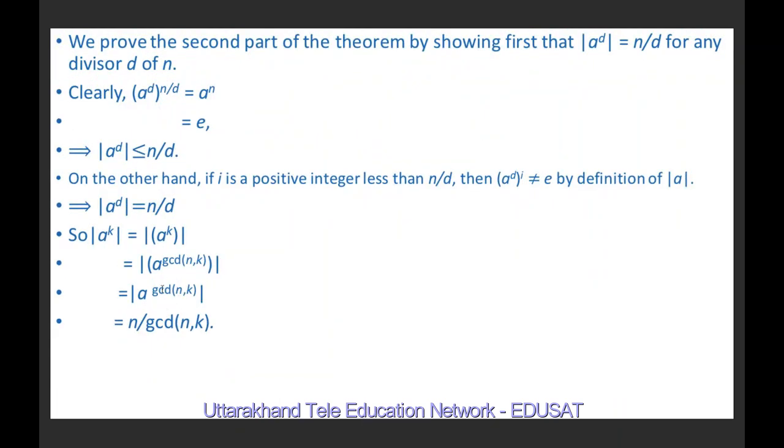Because the order of a cyclic group is equal to the order of its generator, this is equal to the order of a raised to the power greatest common divisor of n and k. And this is nothing but n divided by the greatest common divisor of n and k, because we have shown that the order of a^d is equal to n/d. It means the order of a^k is equal to n divided by the greatest common divisor of n and k.